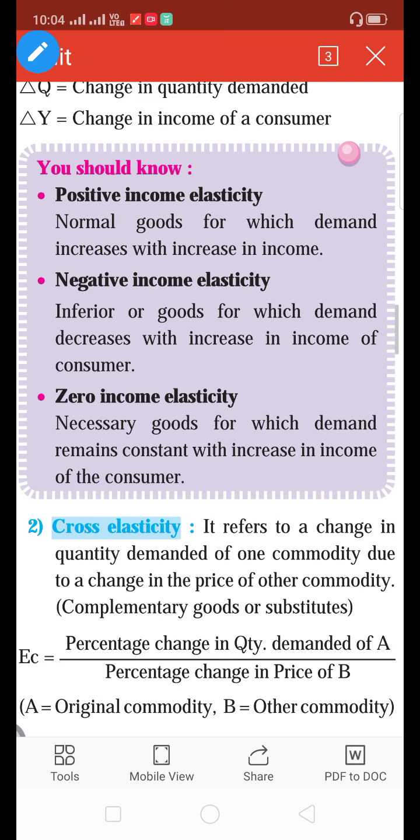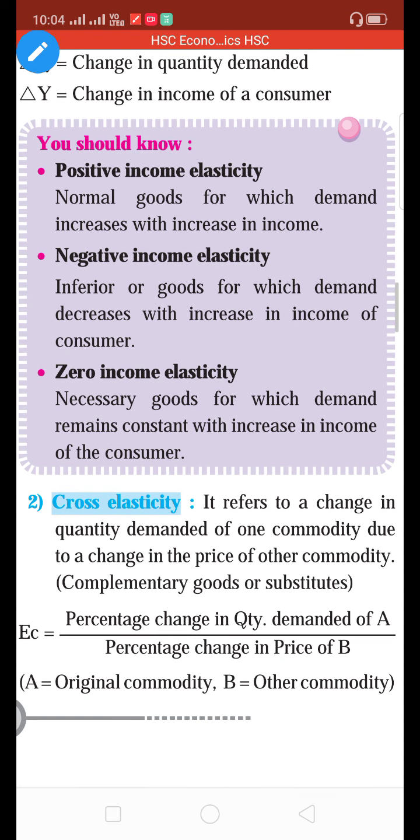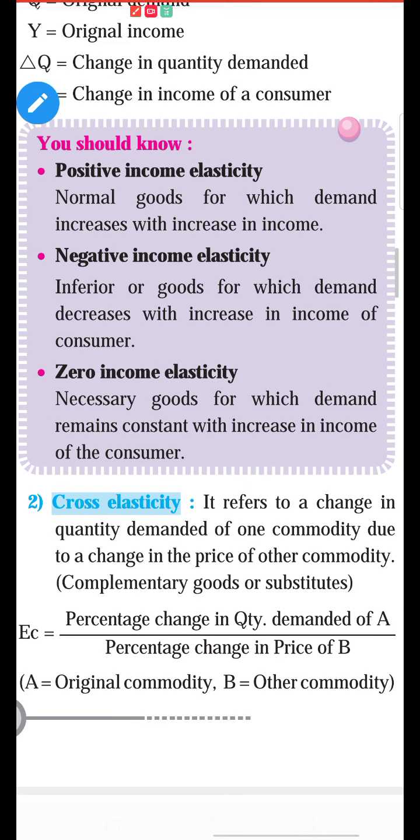Yes, positive income elasticity of demand happens in the case of normal goods. As income increases, demand also increases, so the slope of demand is upward. Okay, second, negative income elasticity of demand. Yes, negative income elasticity of demand happens in the case of inferior goods. Inferior goods are low quality products, very cheap products, cheap goods, so it is inferior goods.